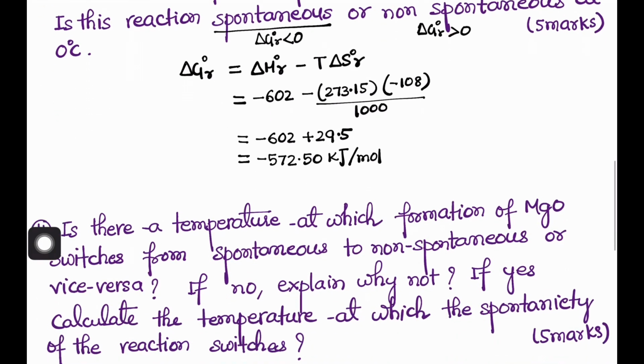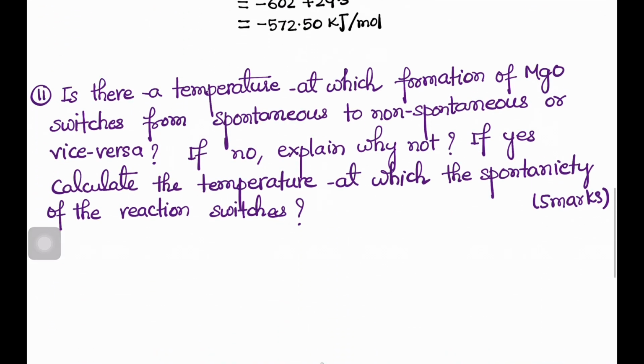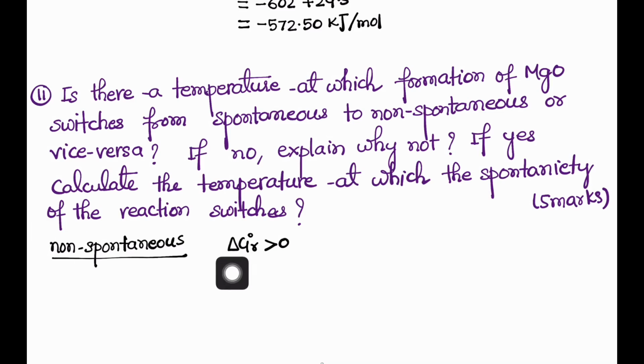Coming to the next part, this is again of 5 marks. Is there a temperature at which formation of magnesium oxide switches from spontaneous to non-spontaneous, or vice versa? If no, explain why not. If yes, then calculate the temperature at which the spontaneity of this reaction switches. So for non-spontaneity, the Gibbs free energy change of the reaction must be greater than 0.